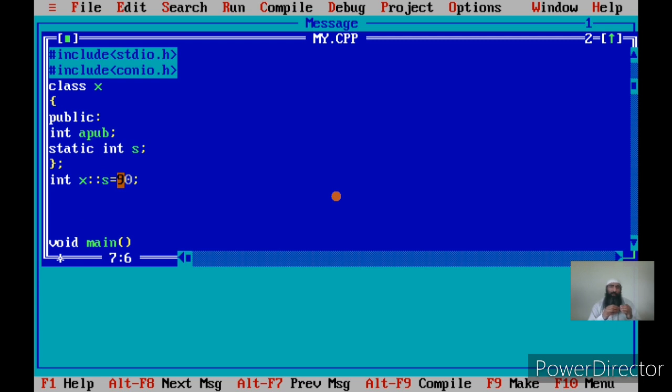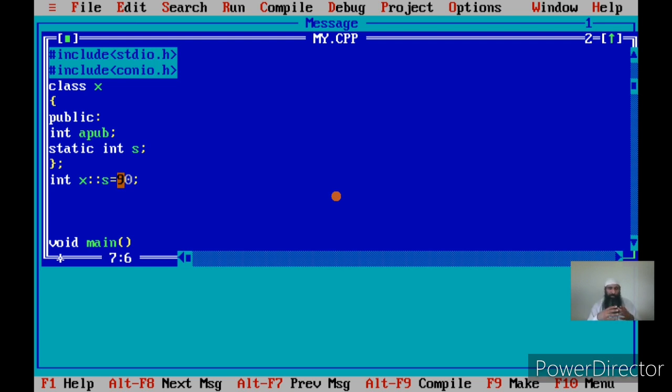So we have got data members of two types. One is automatic and one is static. Automatic members are created only when you have created the objects, but static members are created even before the creation of the objects. For static members, a single copy is shared by all the objects, and if any of the objects make changes to that single copy, the change is reflected for all the objects because there's a single copy.